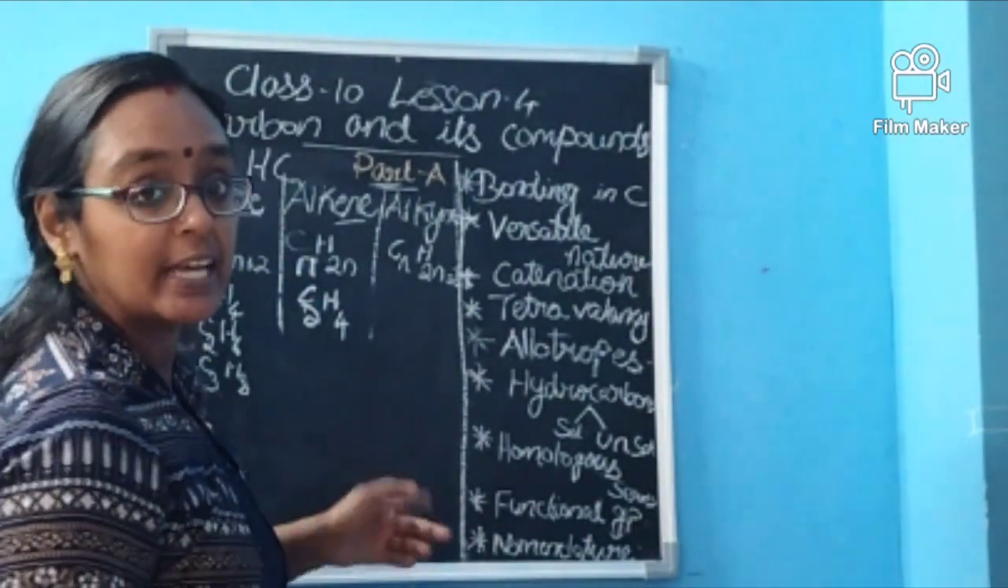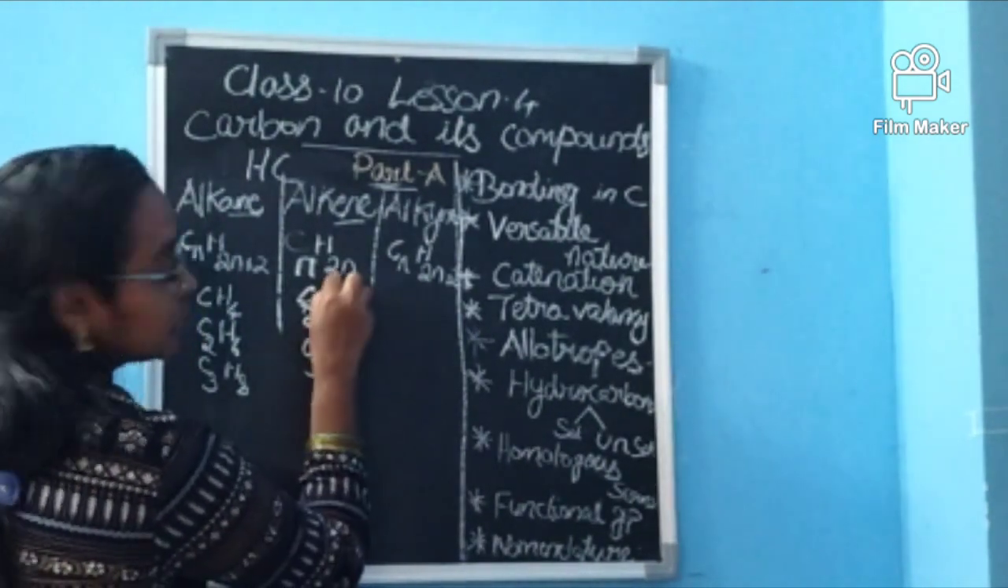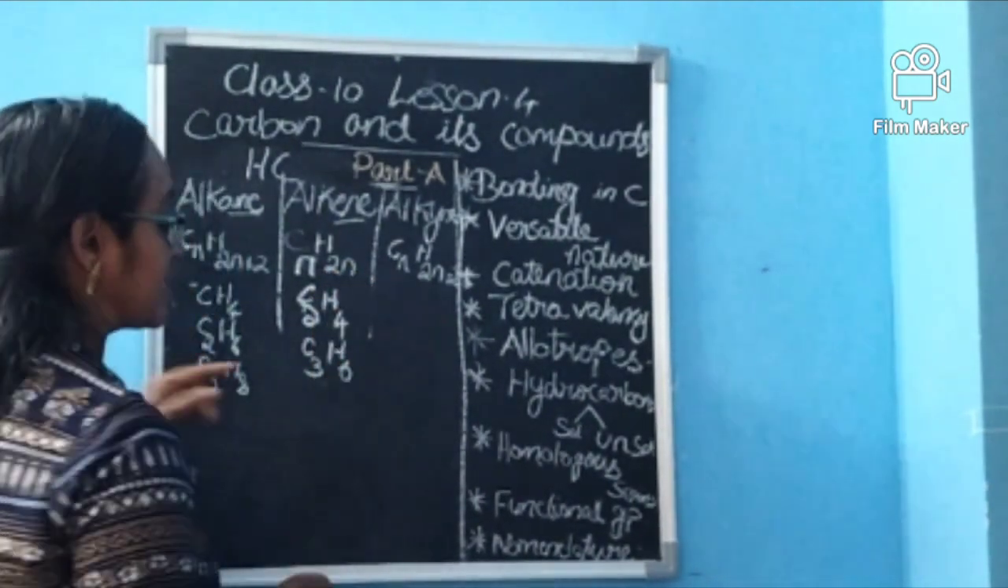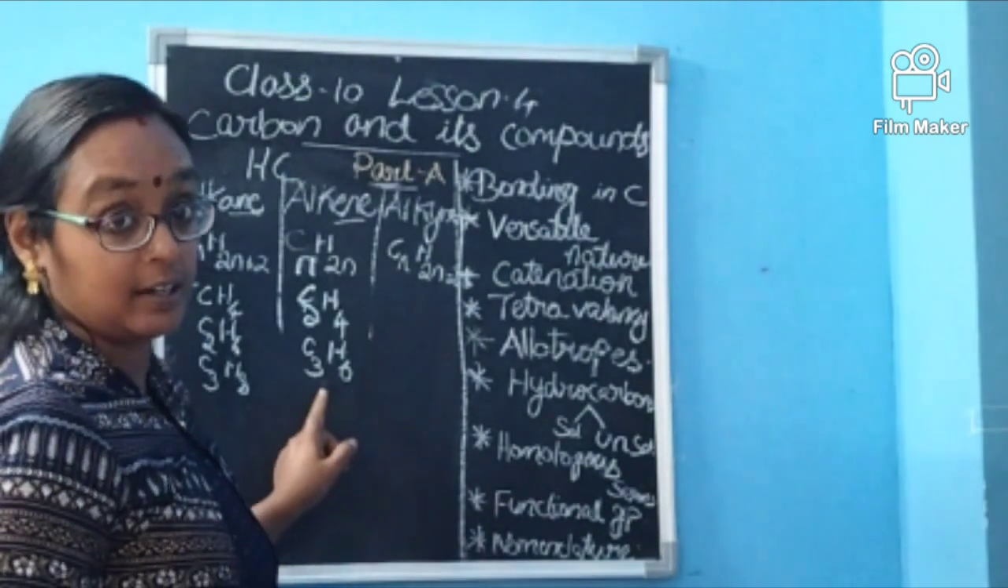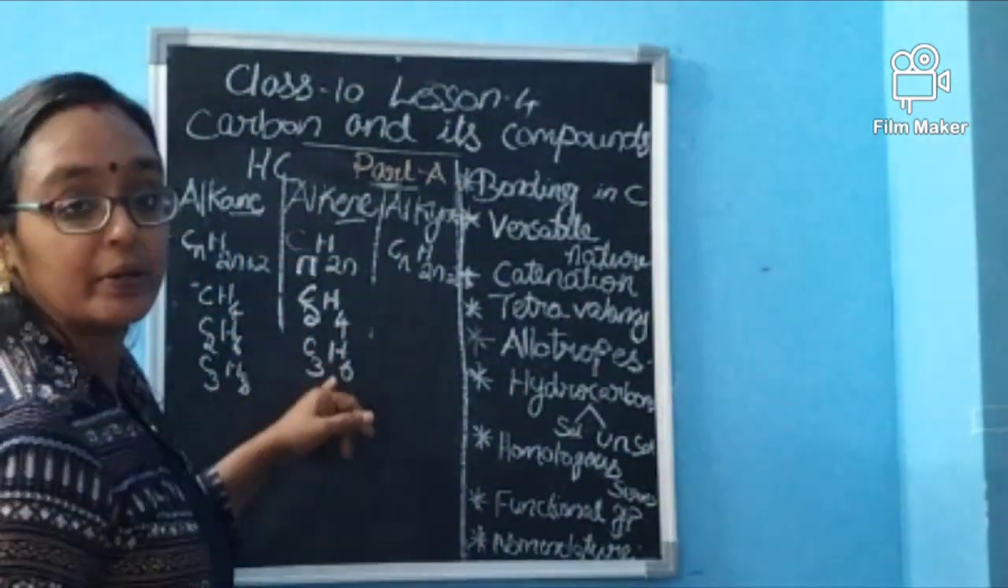What will be the next? Next will be C3H6, as 2n means 6. Next will be C4H8. Like that it will be moving. So that is about alkenes.